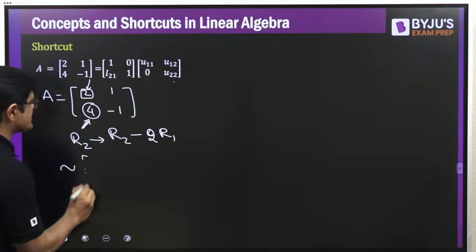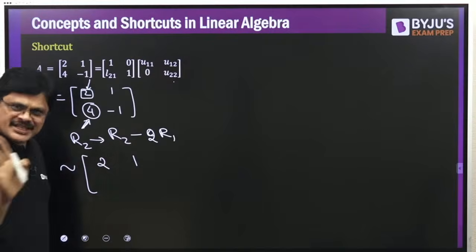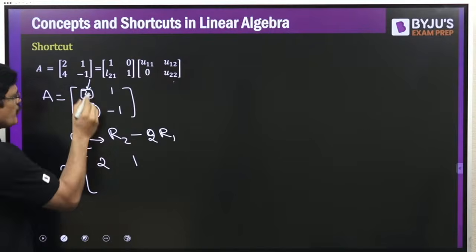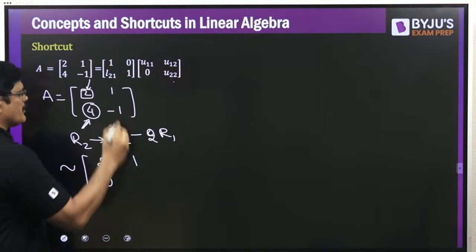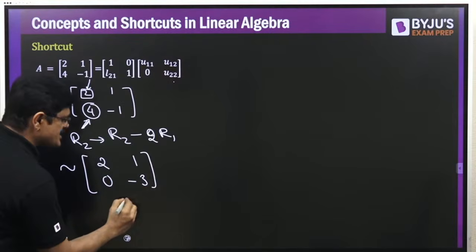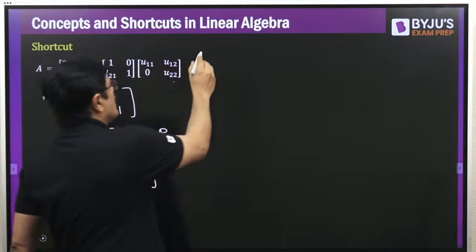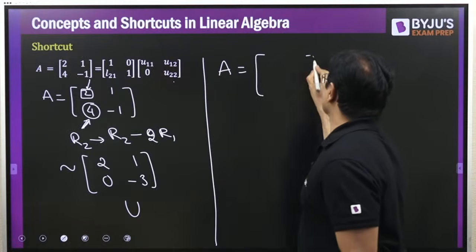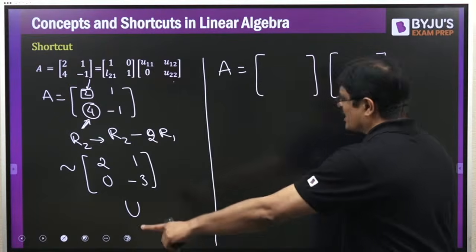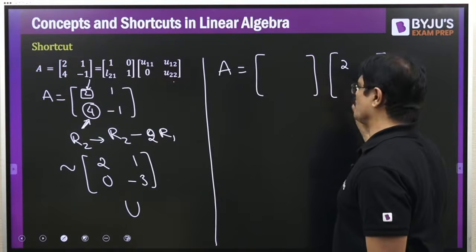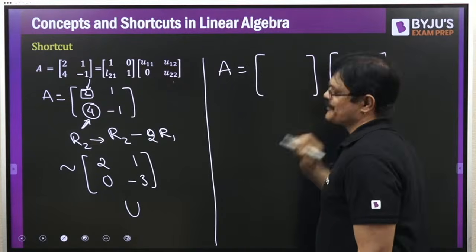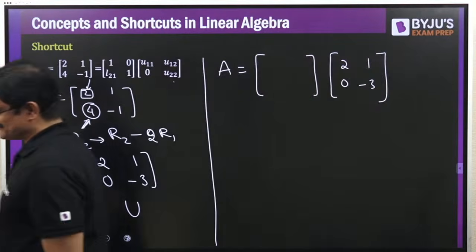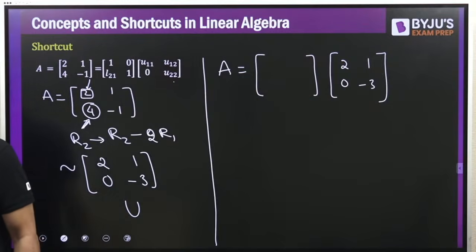So what happens? This is 2 1. First row I am not changing, only the second row is changed. What is it? 4 minus 4 is 0, minus 1 minus 2 is minus 3. And this is your U, sir. Now if you want to get LU, A is equal to L, and L we need to write, U already we got. What you got here by row operation is your U: 2 1 0 minus 3. Hope you understand.